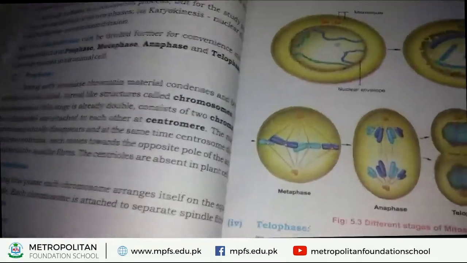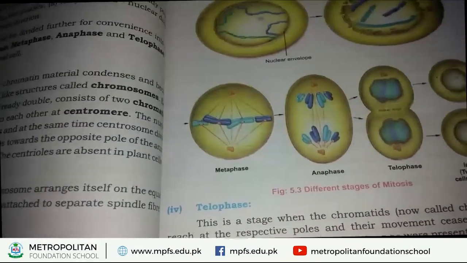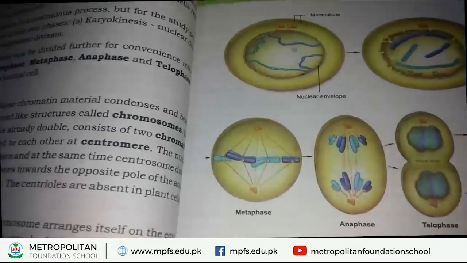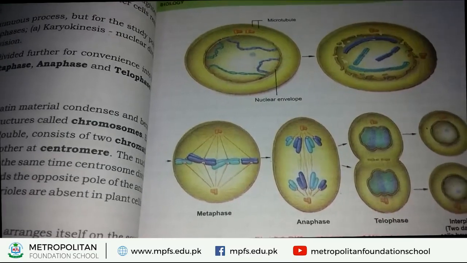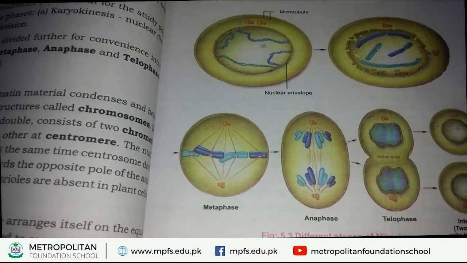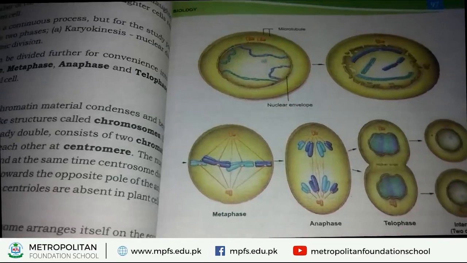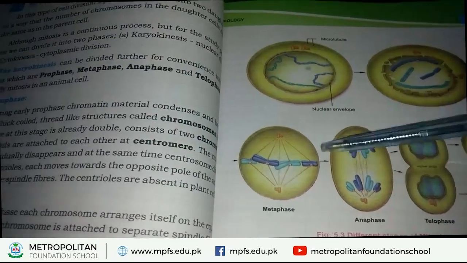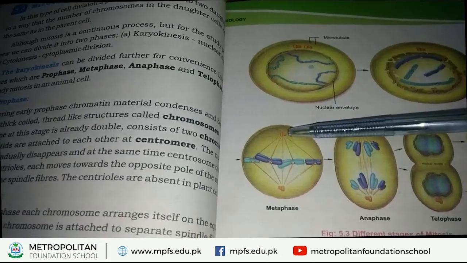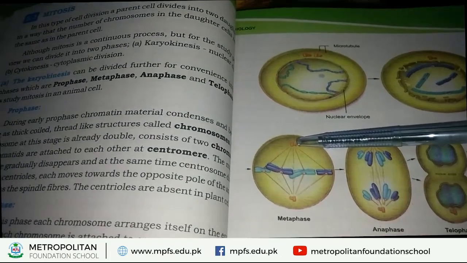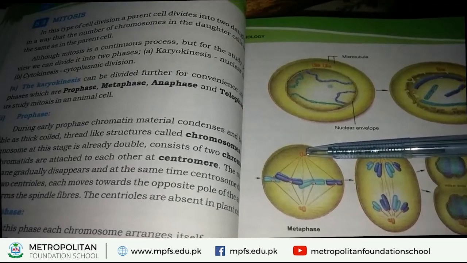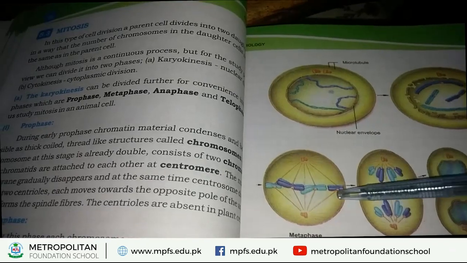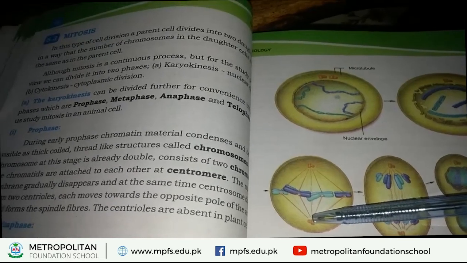Now, we discuss the next stage, that is called metaphase. What happens during the metaphase of mitosis? Look at this picture, students. In this picture, you can easily see some structures. What is this? These are centrioles. And these structures are called spindle fibers.